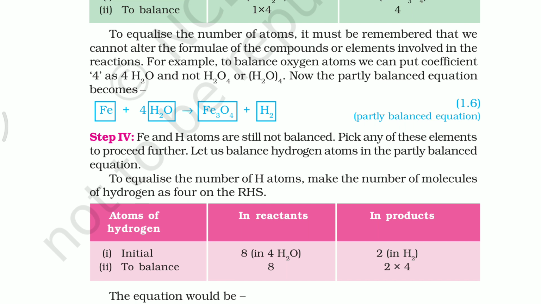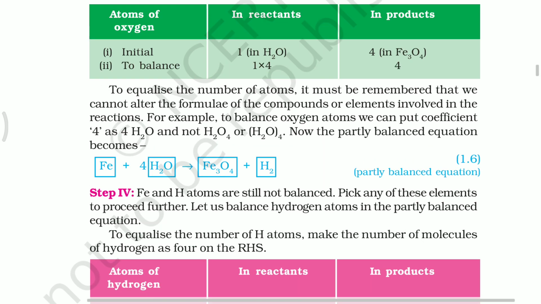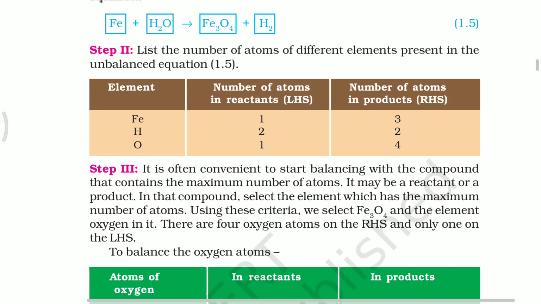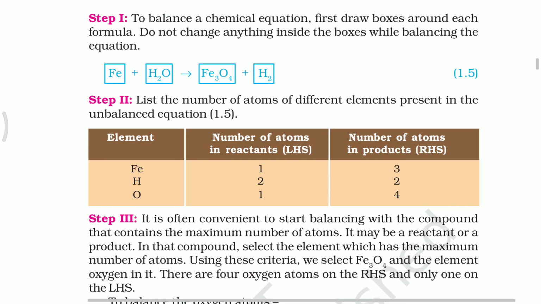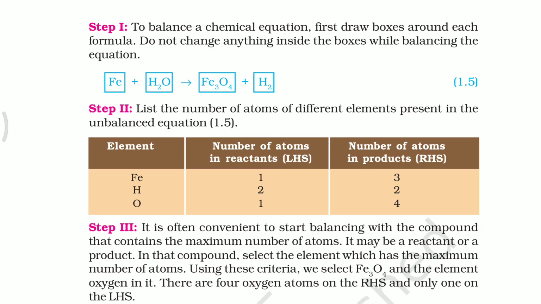Next, while balancing one atom, the other atoms present in the compound will automatically become unbalanced. Before, if you see the first step, hydrogen atoms were balanced. On the reactant side 2 are there, on the product side 2 are there.